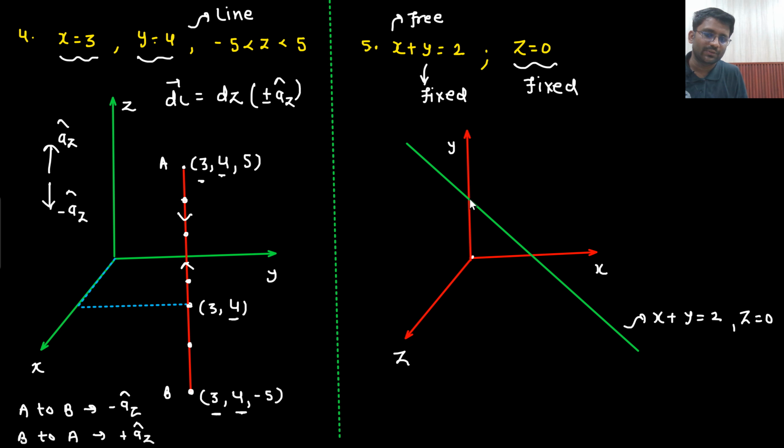So, this is your x plus y equals 2. What will be this point? X equals 0, y equals 2; x equals 2, y equals 0. So, what is it? It is a line only. This is also a line.